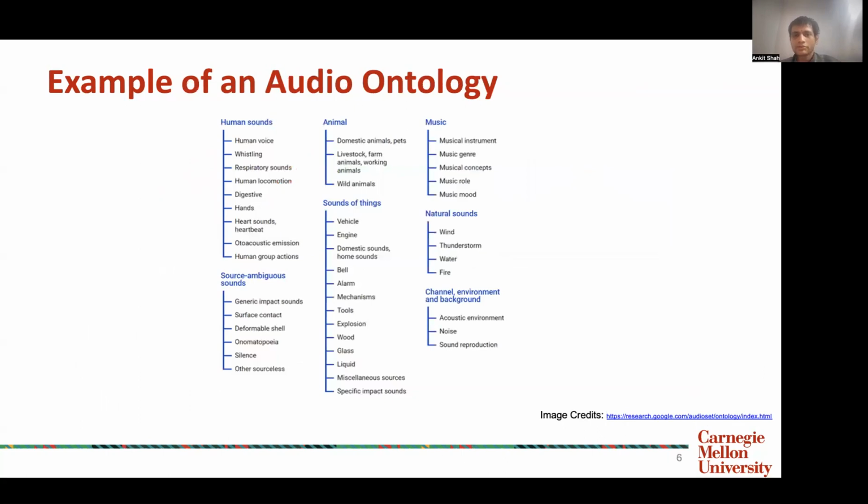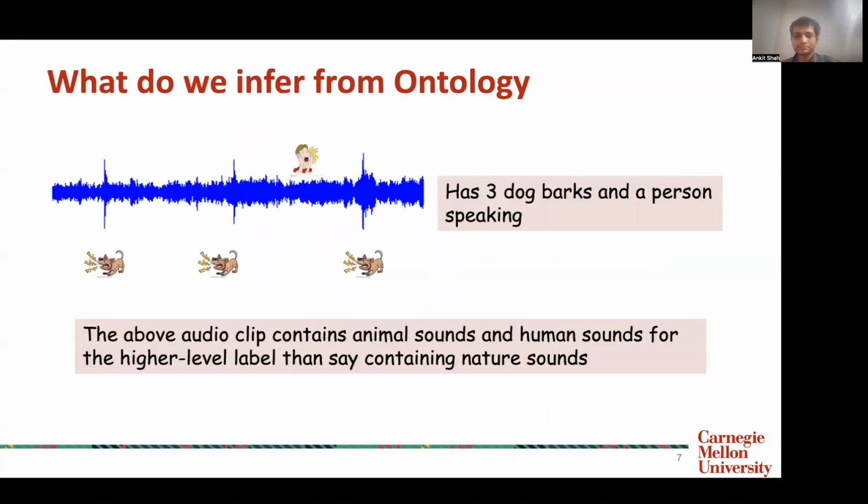And this is an example of an audio ontology, where we have the superclasses, which are human sounds, animal, music, etc. And then there are subcategories of sound within these superclasses.